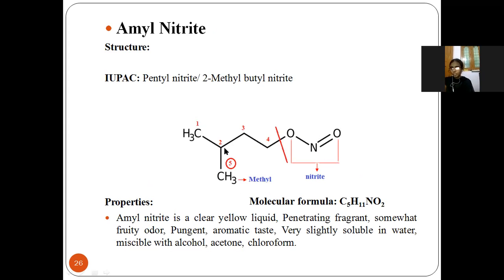See here in the second position, a methyl group is there, and 1, 2, 3, and 4, 4 carbon atoms are there, meaning butyl. In the second position, methyl is there. So 2-methyl, and this is butyl, and this is nitrite. Properties: it is a clear yellow liquid, having a somewhat fruity odor or aromatic taste, and it is very slightly soluble in water and miscible with alcohol, acetone, and chloroform.